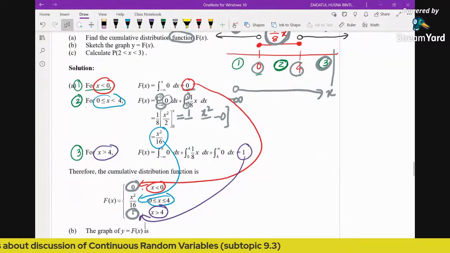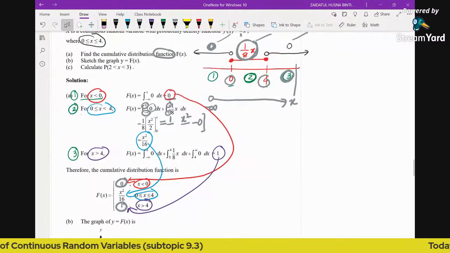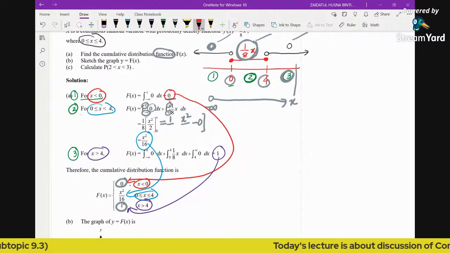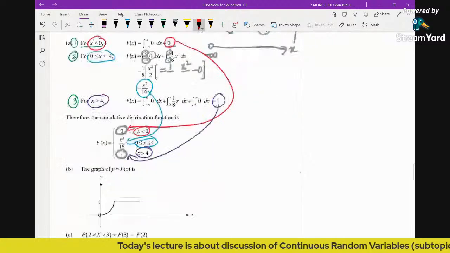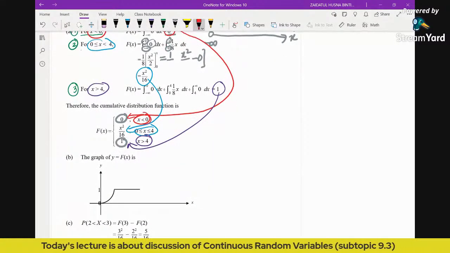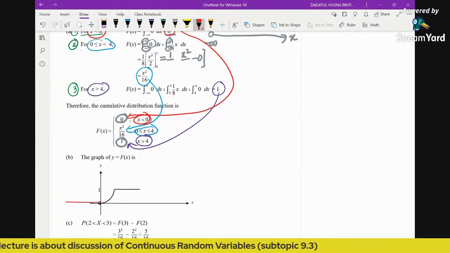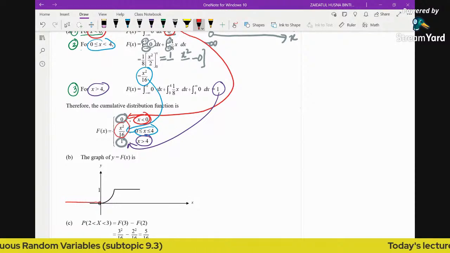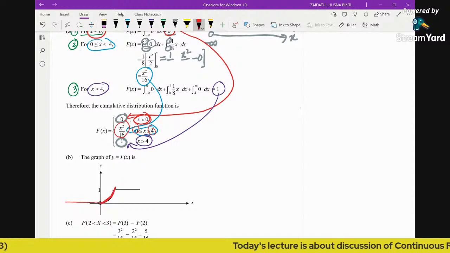Okay, first, how to solve this question. After we obtain the cumulative function, the question says sketch the graph of the CDF. So we just sketch now. You can see here when x is less than 0, the function here is 0. And because this is quadratic, and the function is only defined from 0 to 4, this will exist from 0 to 4 only.